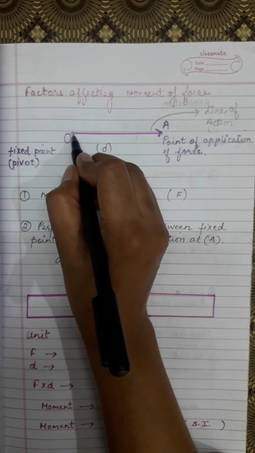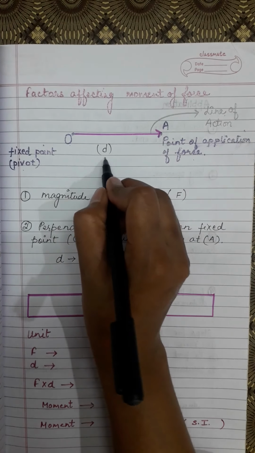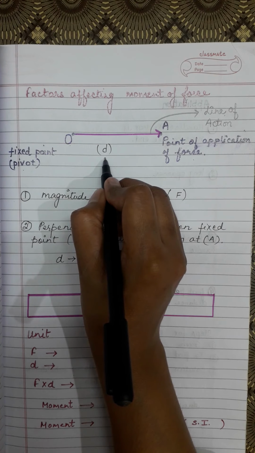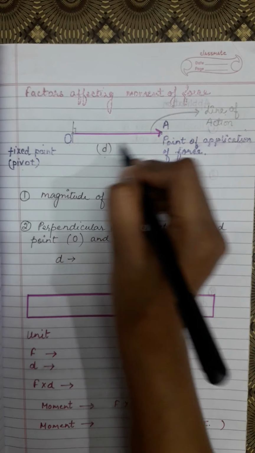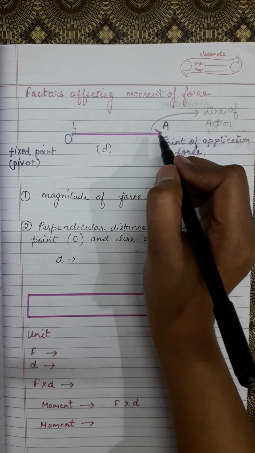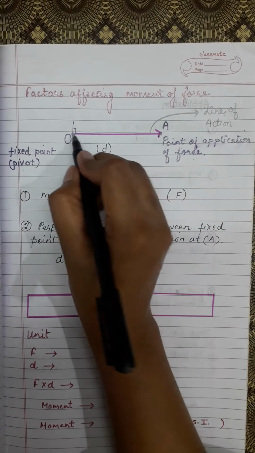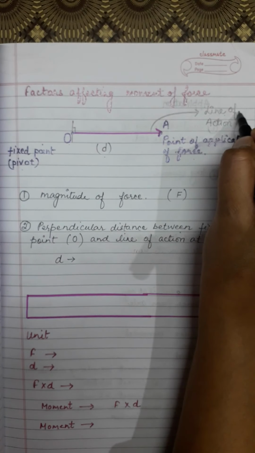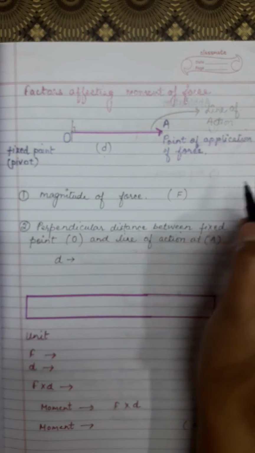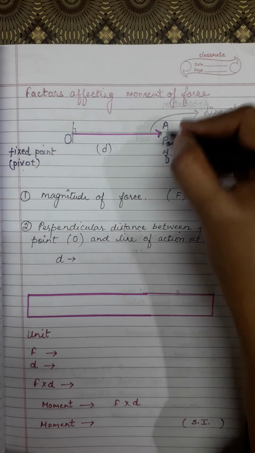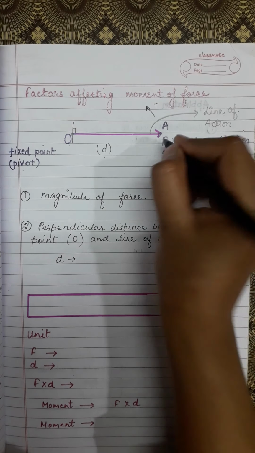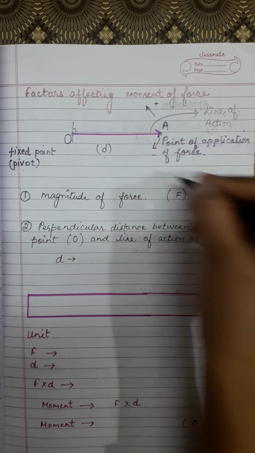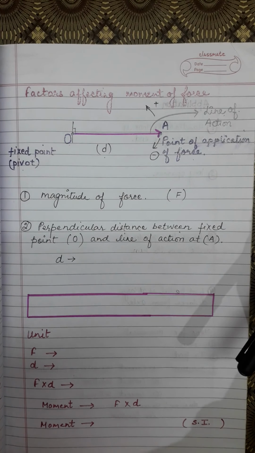The distance between O and A is small d, which is known as the perpendicular distance. Because the angle between this line and the point is 90 degrees, this is the perpendicular distance. This line OA is called the line of action. d is the distance. So these are the basic factors for producing a movement. How many types of movement can you produce? Two types: anti-clockwise positive and clockwise negative. These two types of movement will be produced according to the magnitude of force which you are applying.